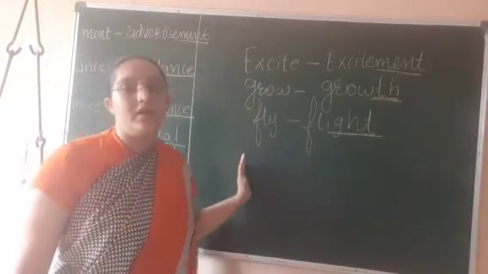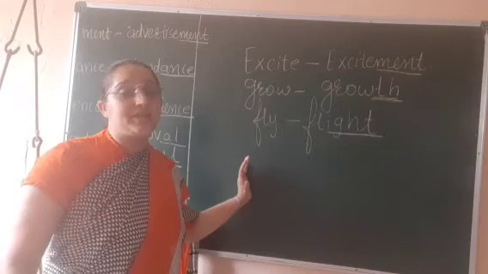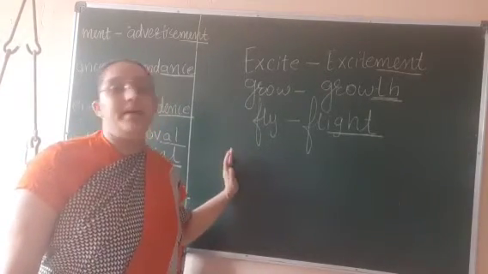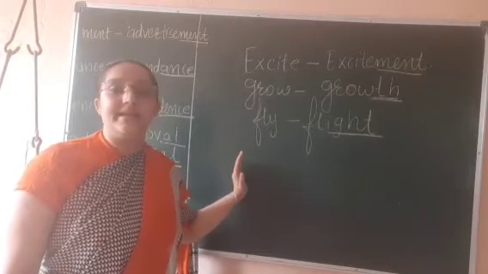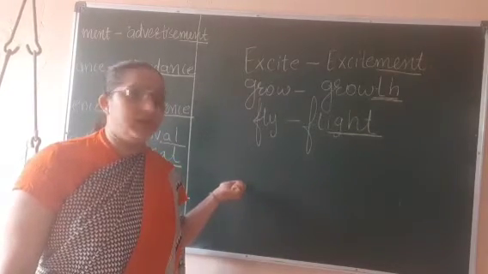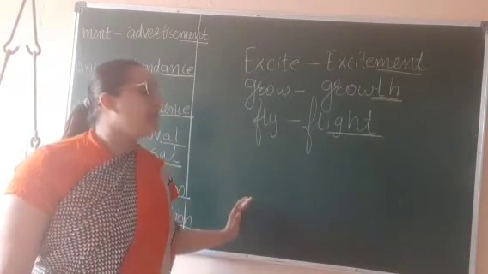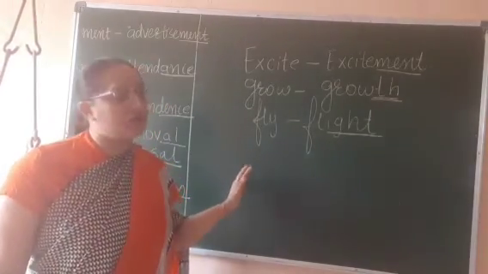So these are called formation of noun. Right? Formation of noun from verb and adjective by adding suffix. This we have learned in previous class as well. So now we will start exercise related to this.